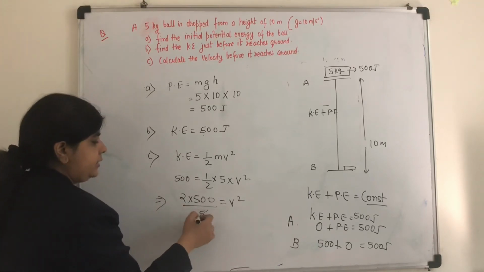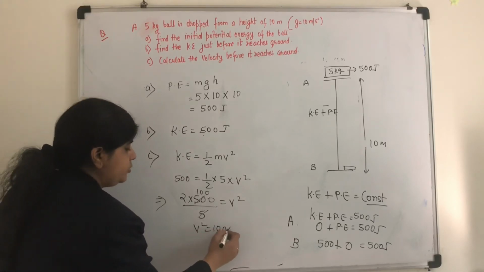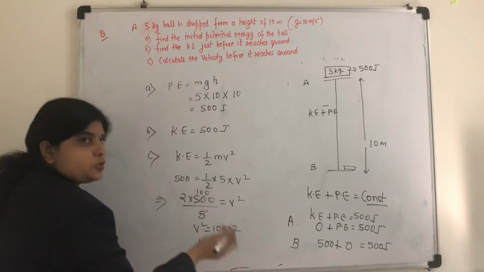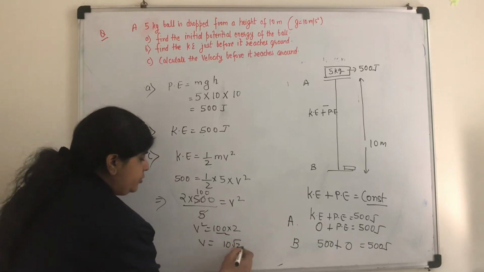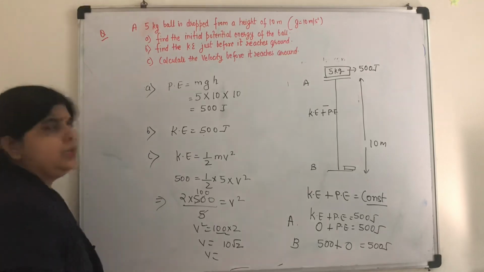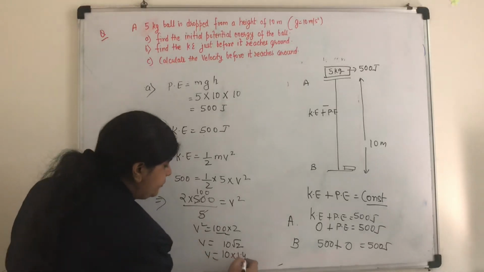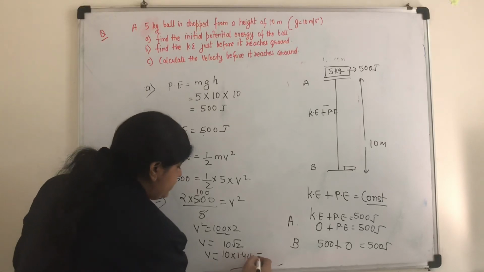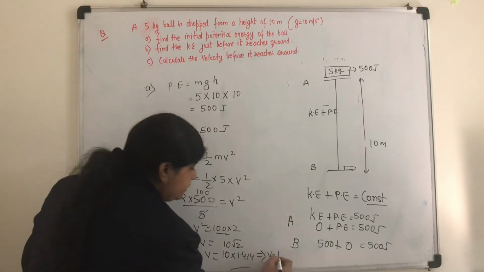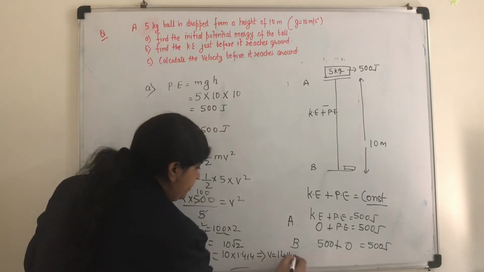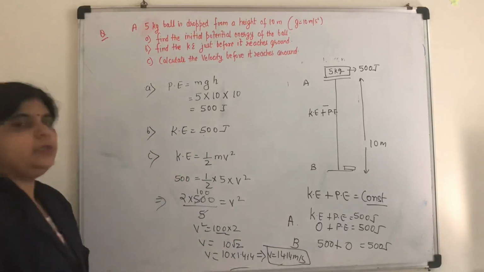You can cancel it out, 100. So v square is equal to 100 into 2. When you take the square root, this 100 will give you 10 and this will give you root 2. Root 2 is around 1.414. So 10 into 1.414, and when you multiply, this will become 14.14 meter per second. So in this way I could calculate the velocity.